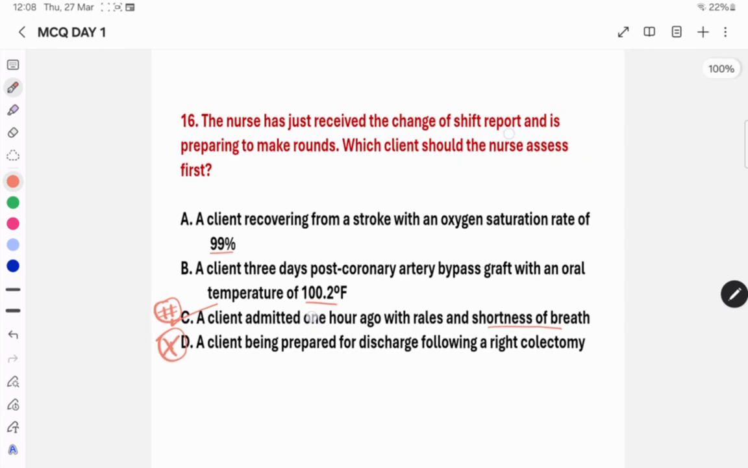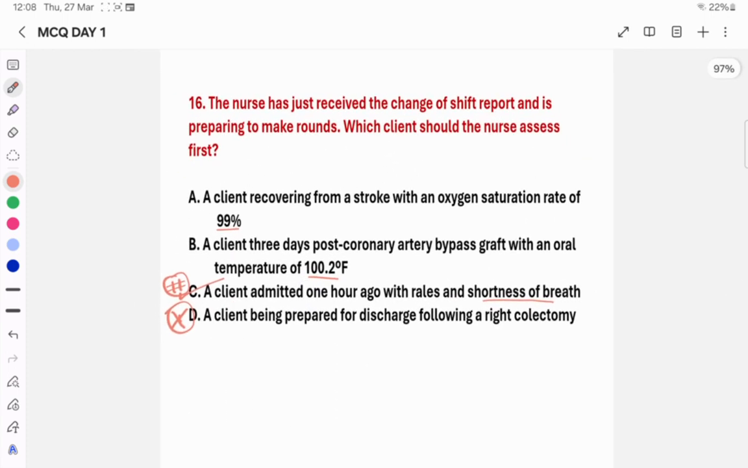I want to add some important points here. When it comes to priority, please do remember to follow these things. That is the ABC technique: airway, breathing and circulation. There is a problem with the breathing we can expect in this patient, so our priority should be in this. Also we can use Maslow's hierarchy of needs. That is also one theory we can use to focus on the priority. This is about question number 16. The right answer is option C.